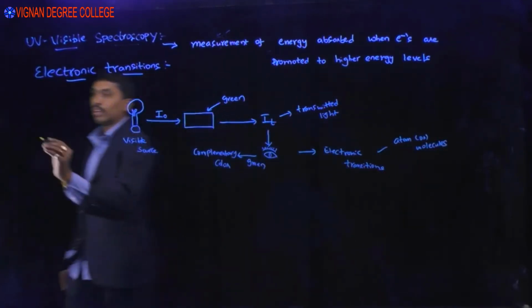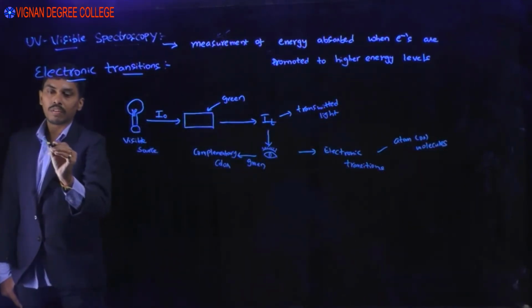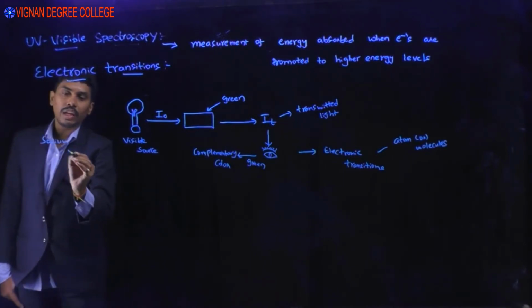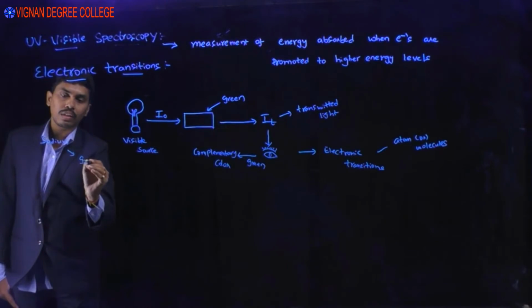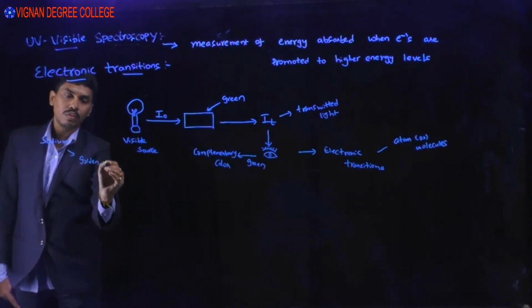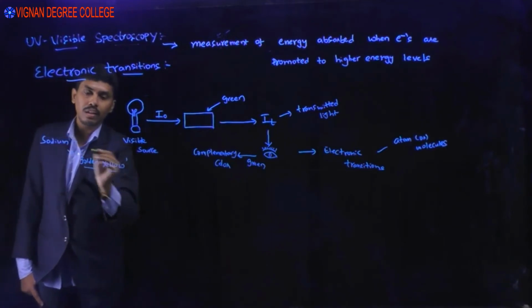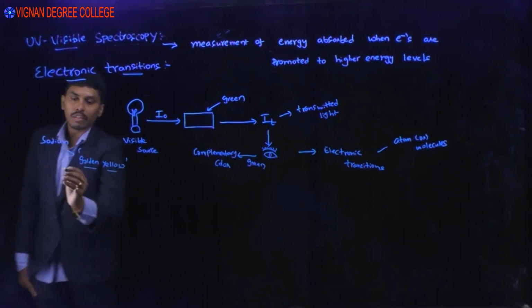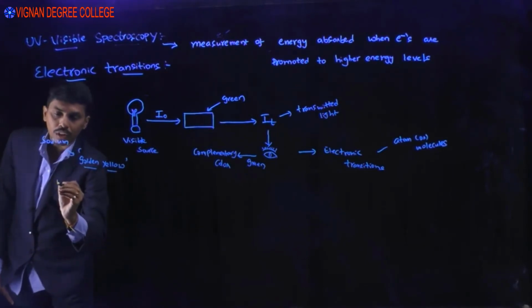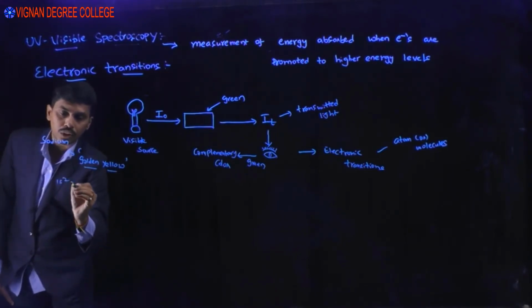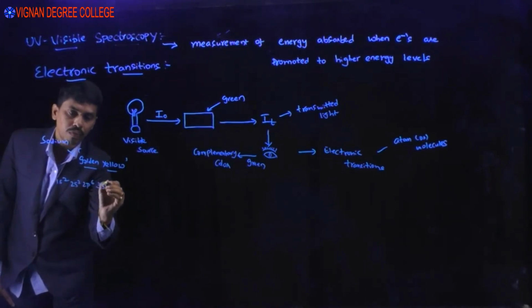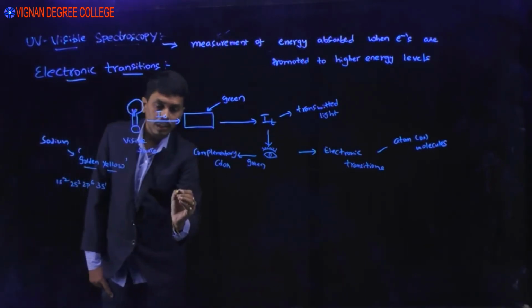See, for example, sodium. If you heat it in a flame, we will see a golden yellow color. Why are we getting this color? When you supply heat to the sodium metal, the electronic configuration for sodium is 1s2, 2s2, 2p6, 3s1. You will see the energy levels.